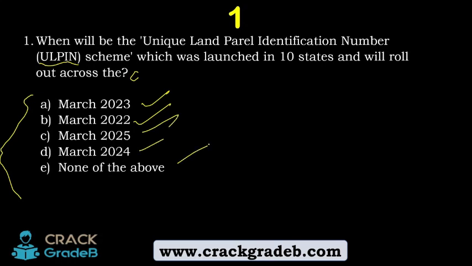Look, these are very close options. This was discussed in current affairs, but not very recently. It will go beyond 6 months. But since this is a government scheme related to the Ministry of Rural Development, and you have a section called ARD in phase two, this becomes very, very important.